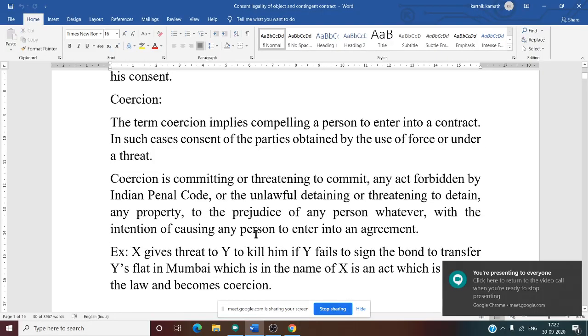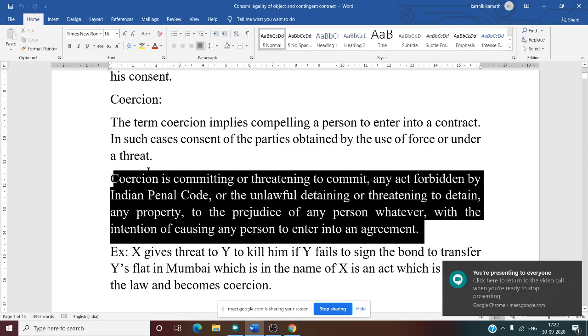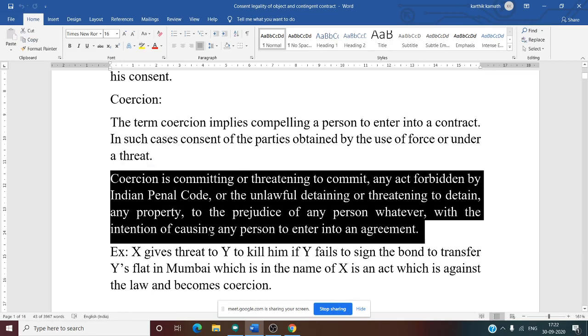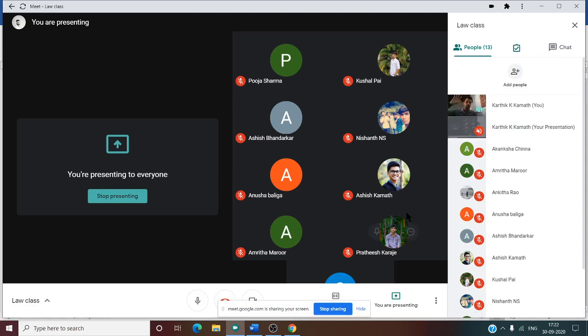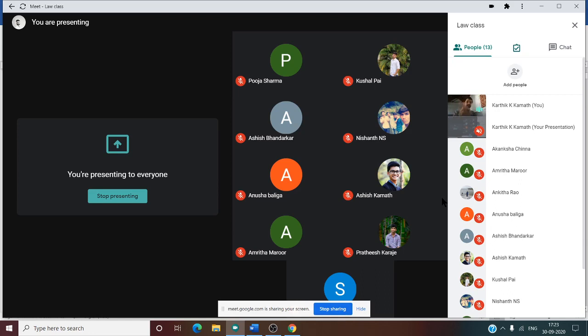So now coercion is committing or threatening to commit any act forbidden by IPC, the Indian Penal Code. Under the Indian Penal Code, there are several rules mentioned about what is right and what is wrong. So usually it states what is wrong.